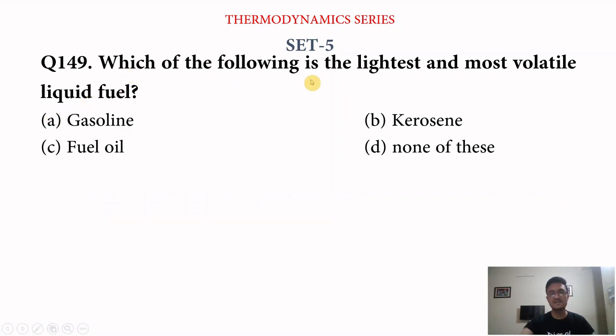Now next question is, which of the following is the lightest and most volatile liquid fuel? Lightest and most volatile. We have four options. Option A, gasoline. Option B, kerosene. Option C, fuel oil. Option D, none of these. Answer is gasoline, that is petrol.